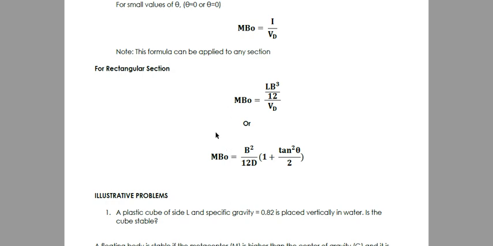So, ganun lang kadali mag-identify kung stable ba or unstable yung floating body. Okay? So, that's for the brief introduction of the topic. We will have a separate video for the illustrative problems. So, see you sa next video.